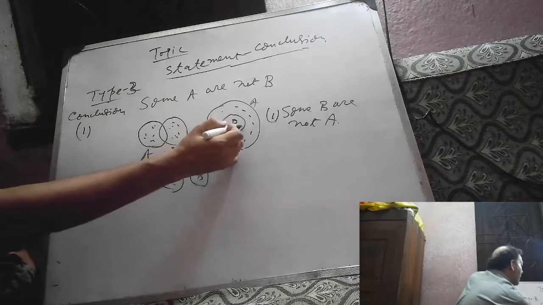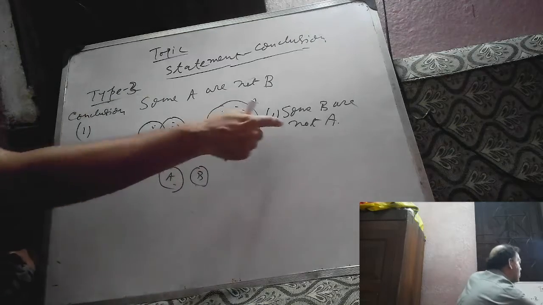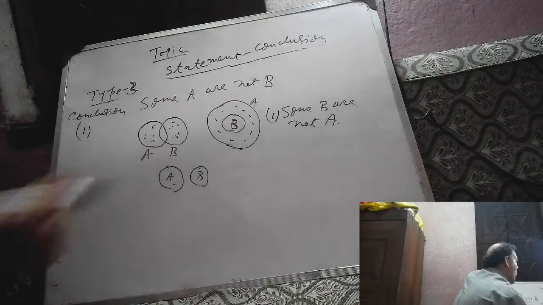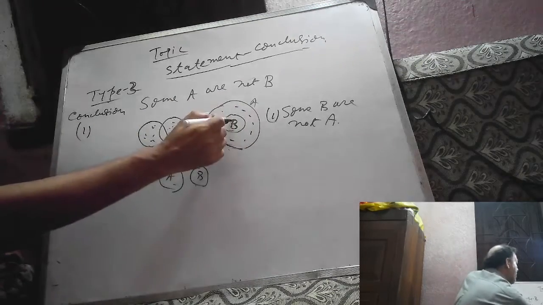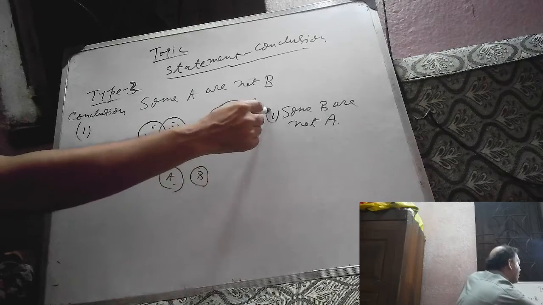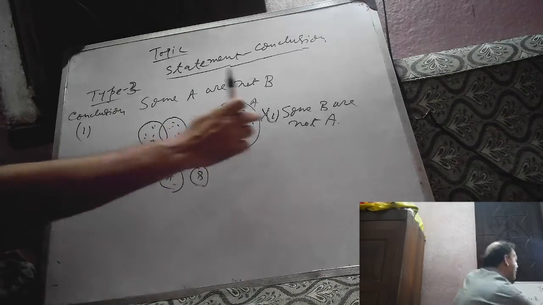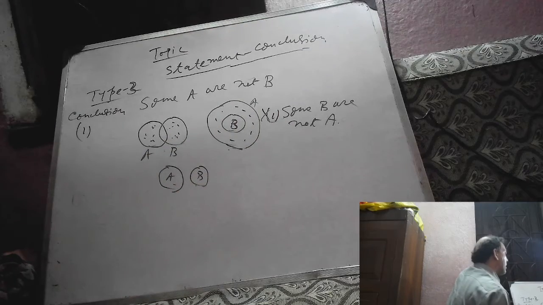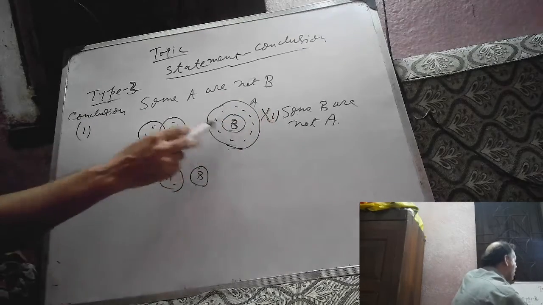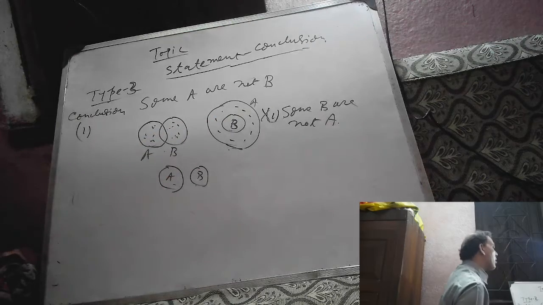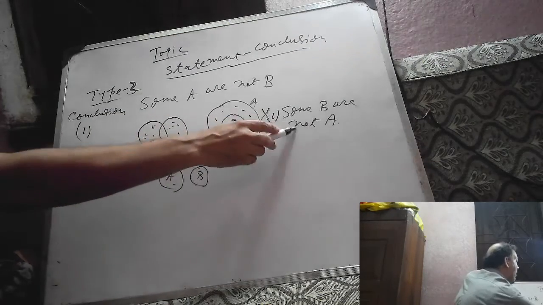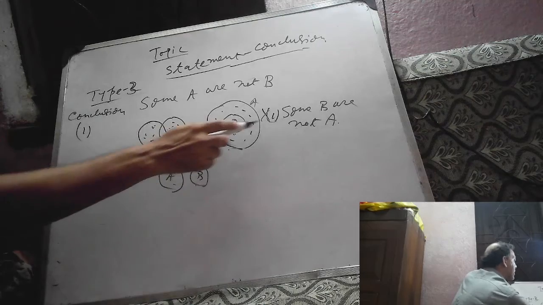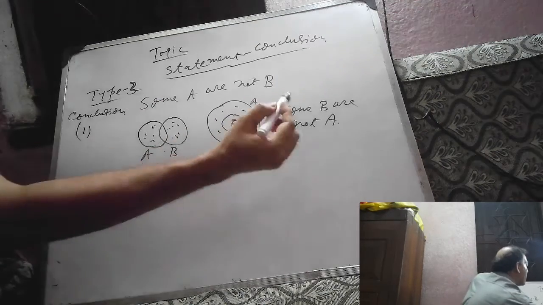But from this Venn diagram, all B are A. So its contradictory statement is correct. The contradictory of some B are not A is all B are A. If its contradictory statement is correct, then the given statement will be wrong. When at least or possibility is not given, then a statement is true only if all the possible Venn diagrams support it. Otherwise, we cannot say that it is true. Some B are not A will be true if all the possible Venn diagrams support it, but this Venn diagram does not support this. So it will not be true.